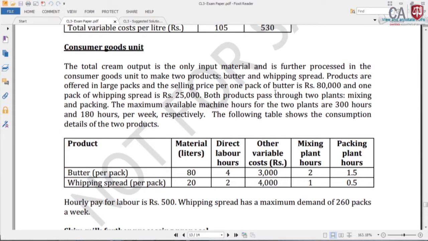Now there are two products, and you have to find out the optimal product mix based on the given resources. You are going to manufacture butter and whipping spread. Therefore, I will define the variables in the first step.